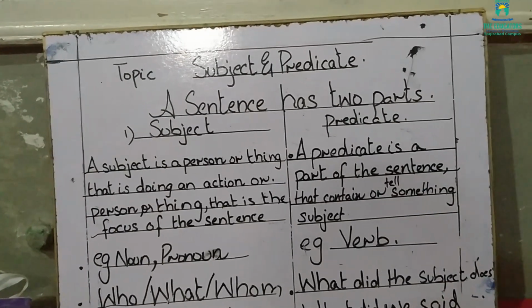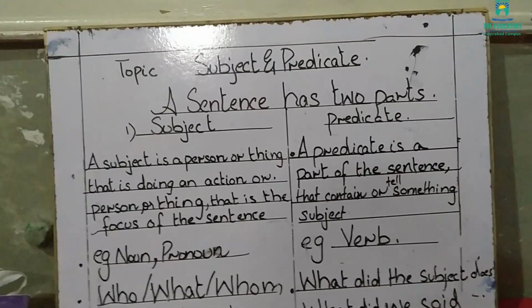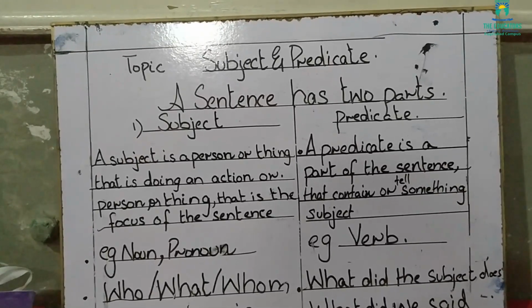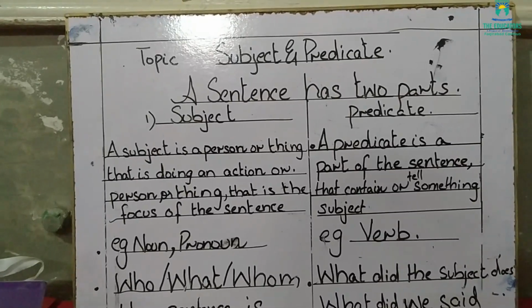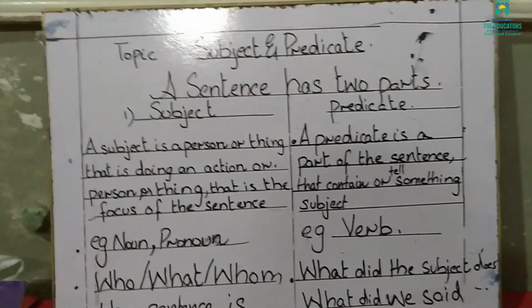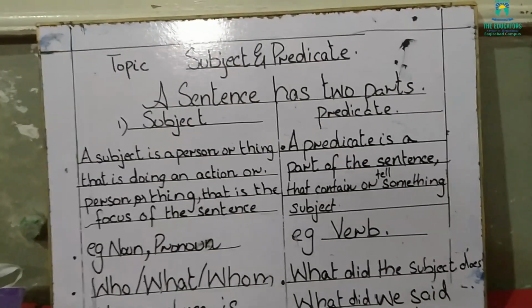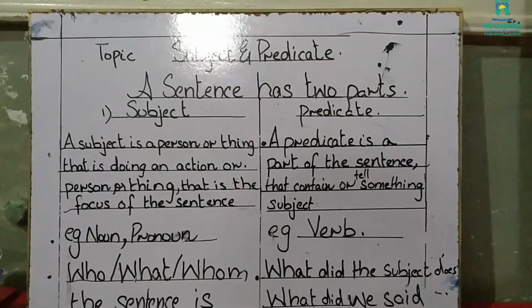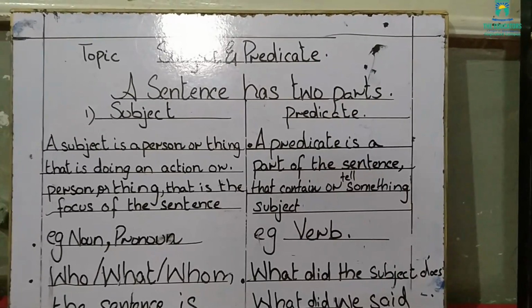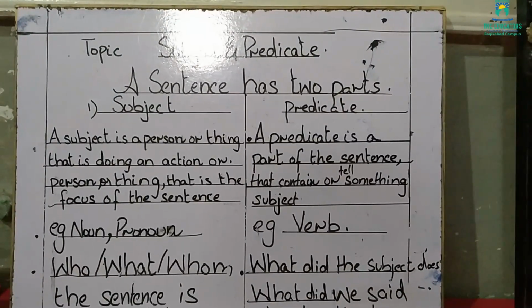Now today we are going to study how a sentence has two parts, the parts of a sentence. Are you getting me? So let's start, students. Today our topic is subject and predicate. Can you see it? I hope you can see it easily.